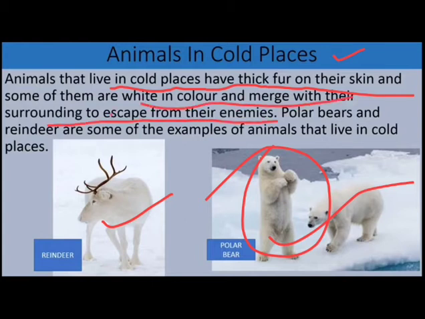Okay, so in cold places the snow is white, and the color of these animals is also white, so they can easily hide themselves from their enemies, or they can escape from their enemies. Polar bears and reindeer are some examples of animals that live in cold places. They have fur on their skin which protects them from the cold conditions.